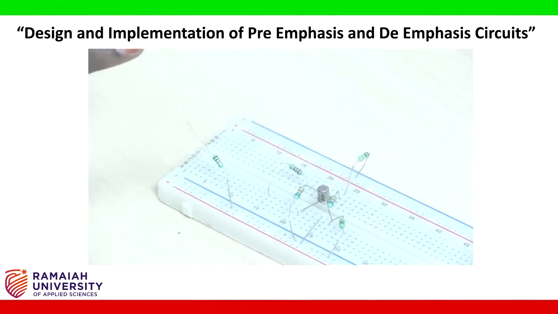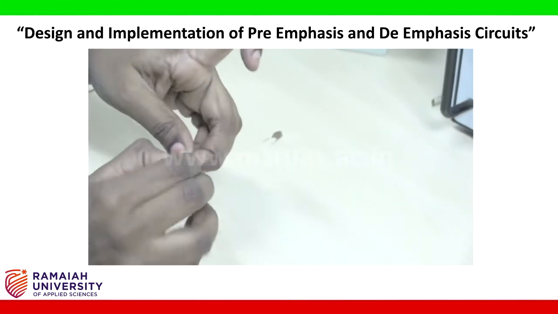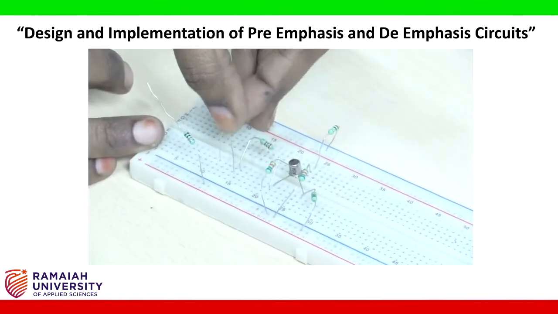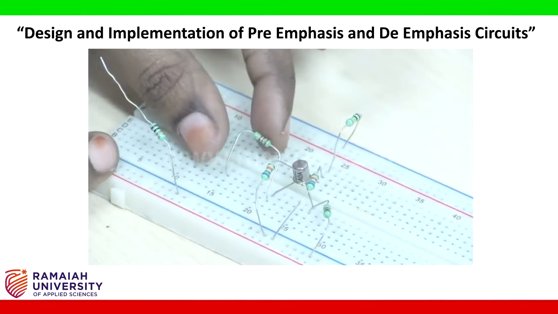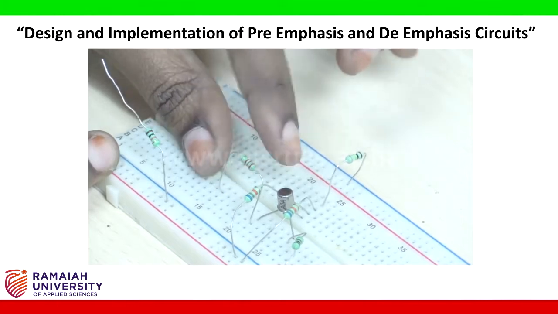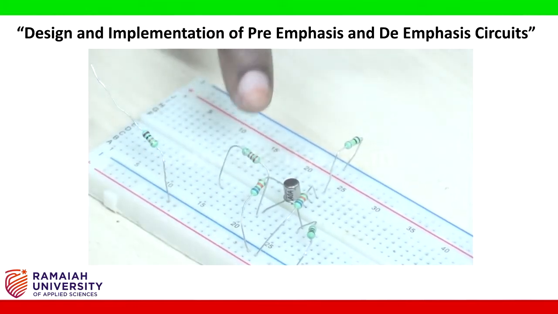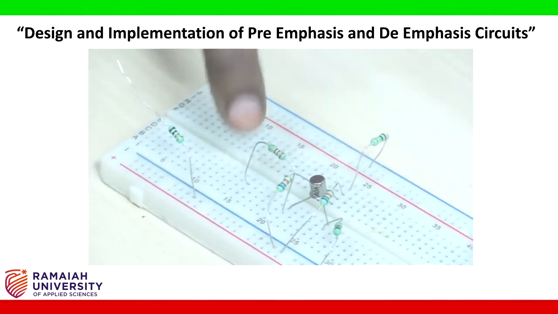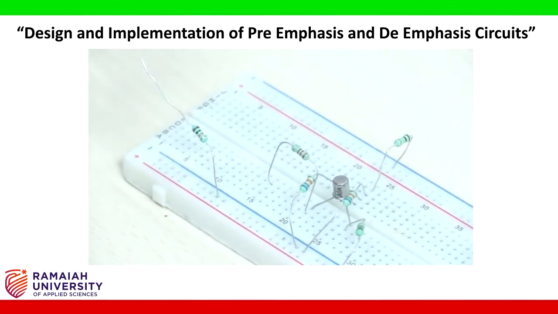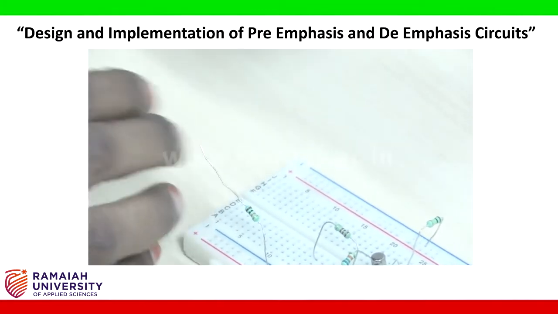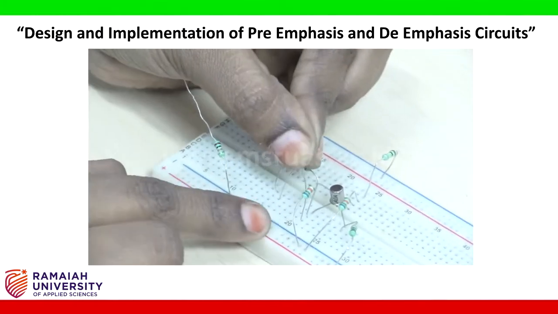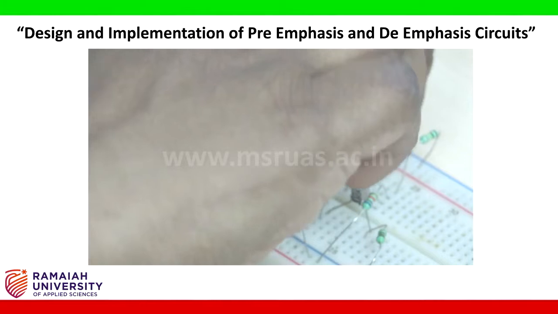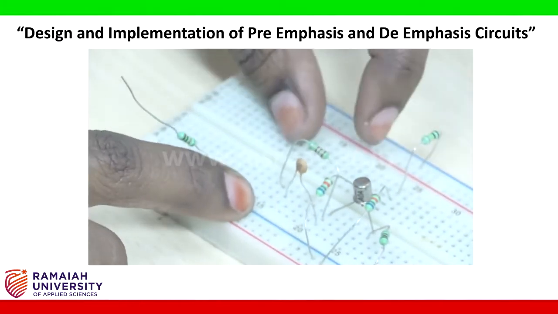So again take 0.01 microfarad capacitor, connect from 2.2 kilo ohm resistor, but it has two edges, so make sure you connect this to the collector side's edge. So 0.01 microfarad collector terminal and put it in a nearby node.